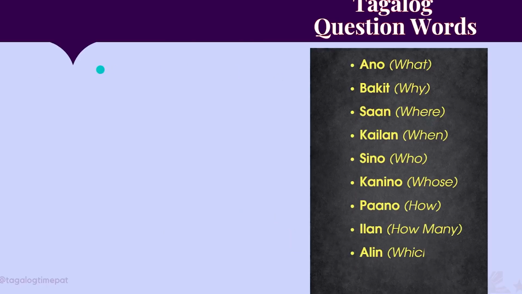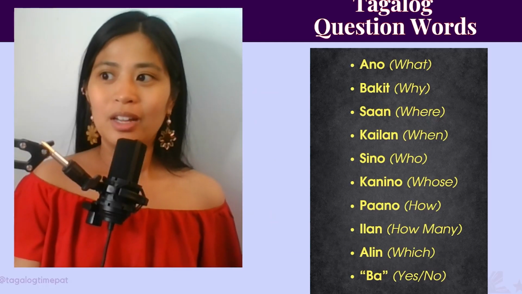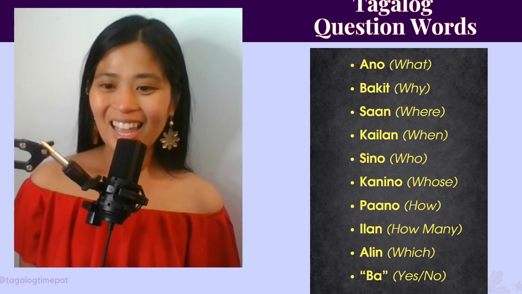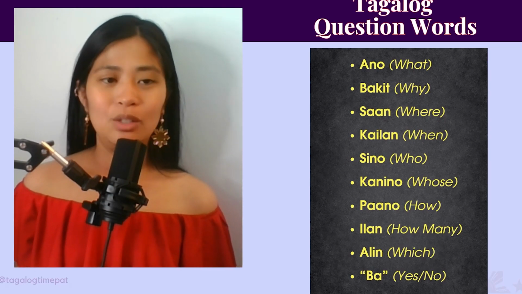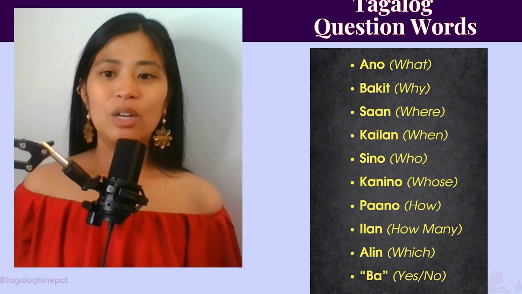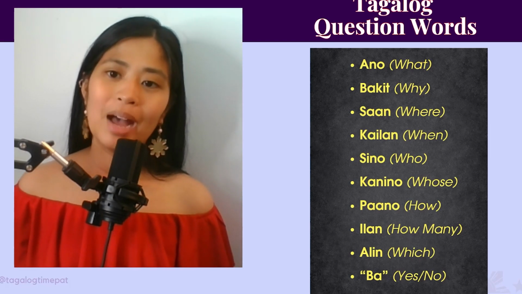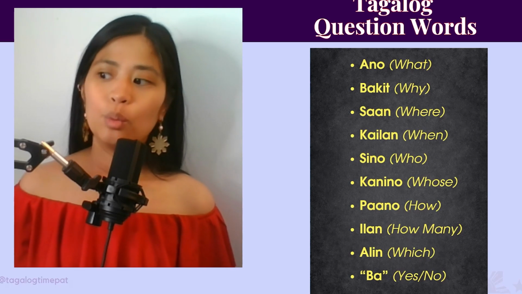Okay. We did it. We learned all of the different Tagalog question words. There's a lot, isn't there? And there are lots of different ways to use them. But let's go ahead and review them. So ano means what? Bakit? Why? Saan? Where?